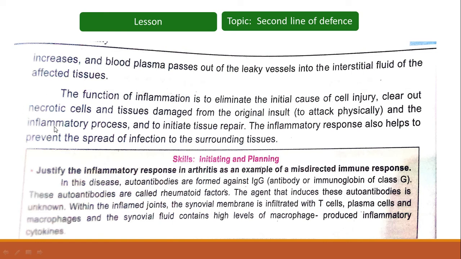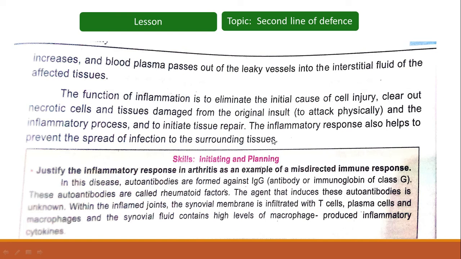As we know, necrosis means sudden tissue death. So the functions of inflammation include elimination of the cause of infection or injury, clearance of necrotic cells and tissues damaged from the original attack, and starting the repair of that particular area.